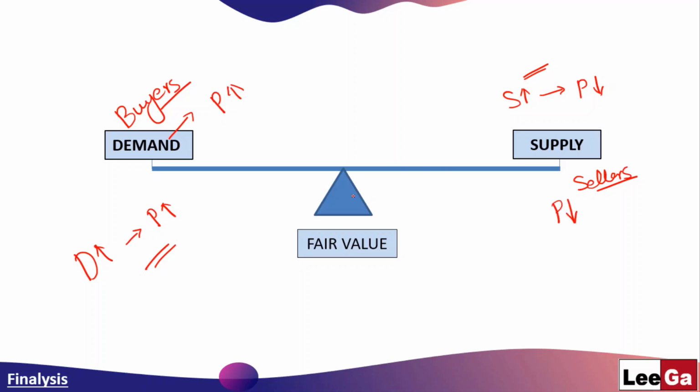So demand and supply finally lead to some kind of contest between buyers and sellers. Actually, both are looking for a fair value at which they can settle the deal, and the price at which both buyers and sellers come to an agreement is called the fair value, or the price of the underlying.